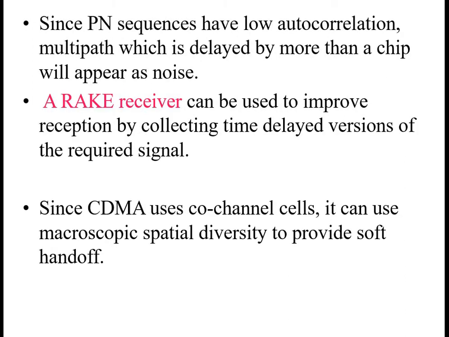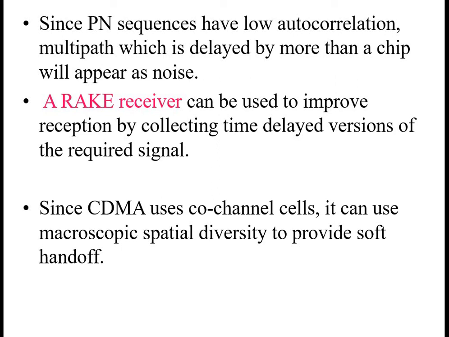Also, consider the pseudo random code sequence, which has good autocorrelation, so multipath components only very rarely cause a problem. We always need to take care of the time delayed versions of the signal coming to the receiver, and this is handled with a modified receiver used in CDMA, called a rake receiver.